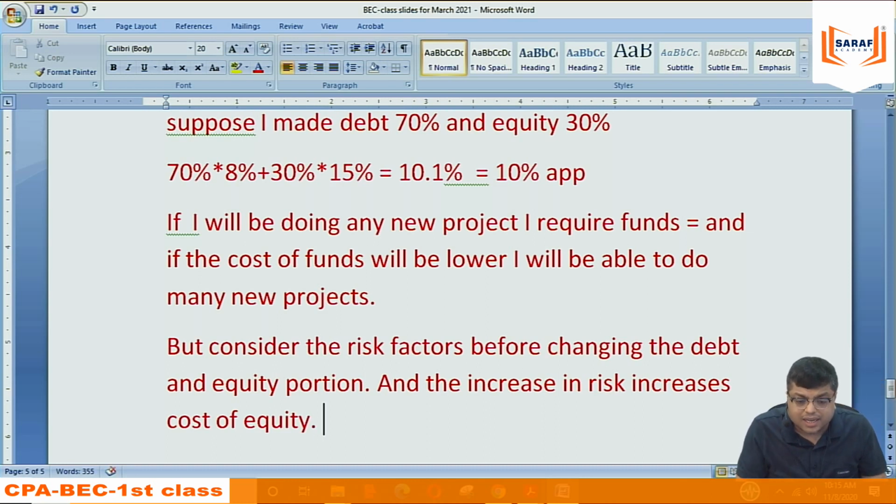Increase in risk increases cost of equity, which Pratik was saying, which I will also say later, but cost of equity increases. So we cannot say 100% that if I am increasing debt from 60 to 70%, cost of capital will be going down, because 15% will also be increasing. So it's not essential that when you go for lower cost funds, then the total cost of funds will be going down. It's not sure.